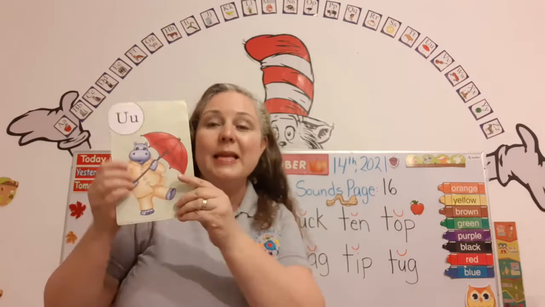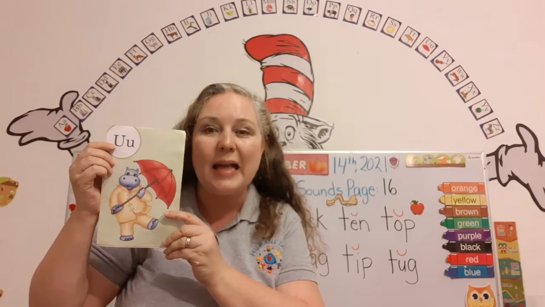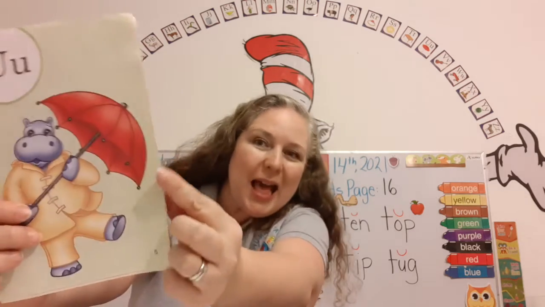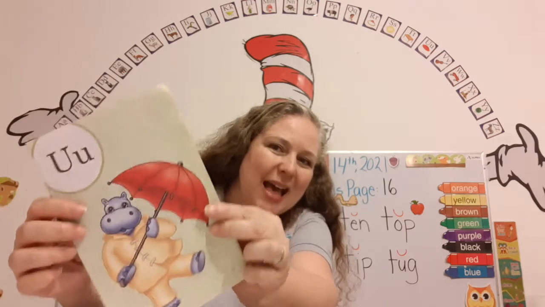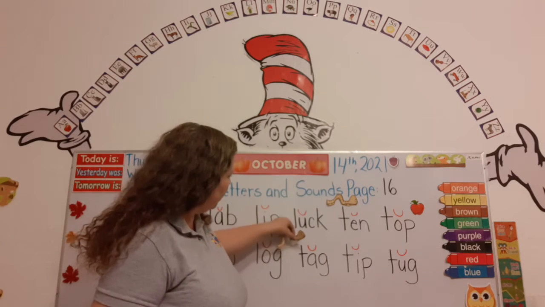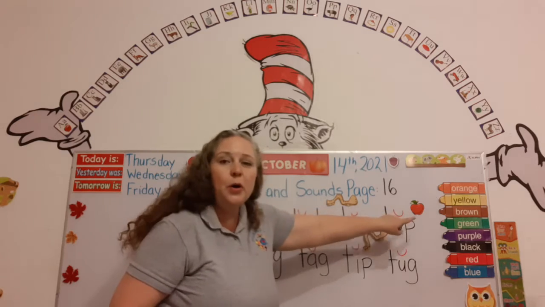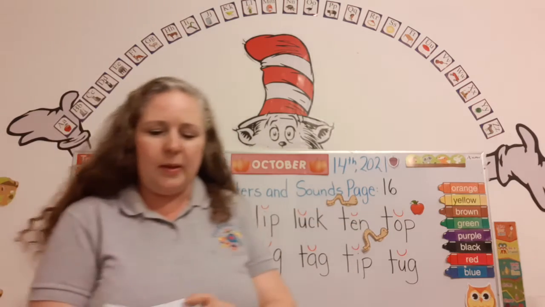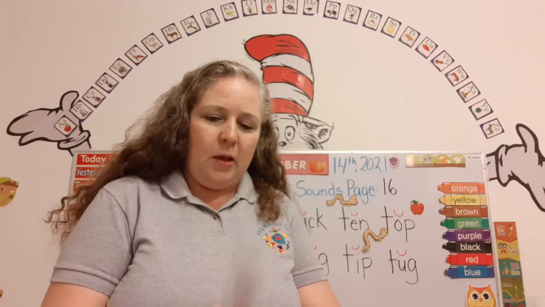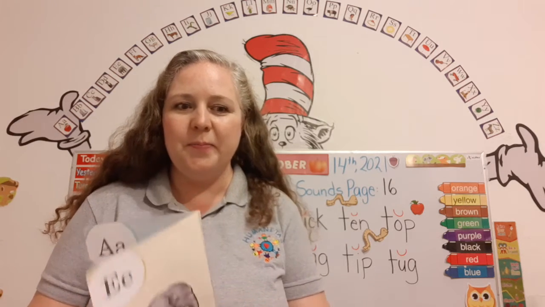Help him. The name of this letter is U. It makes a sound as in umbrella. U says ah. Super. There goes the other inchworm. Yum, yum, yum. There they go. They're going to get the apple. Okay, last one.